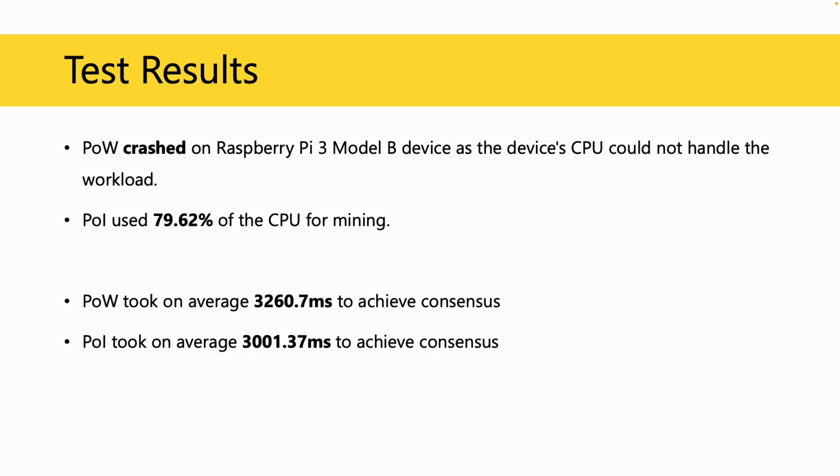When the proof of work algorithm was used, the mining process crashed since the CPU usage was high. However, the test ran successfully when the proof of identity algorithm was used. The average CPU usage was measured to be 79.62%. Since proof of work crashed on Raspberry Pi, tests to find the consensus time was run on a laptop. Proof of work took 3260.7 milliseconds, while the proof of identity algorithm took 3001.37 milliseconds.